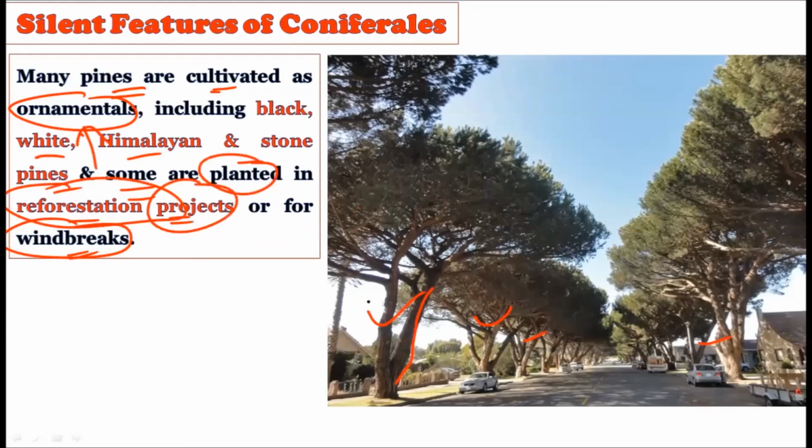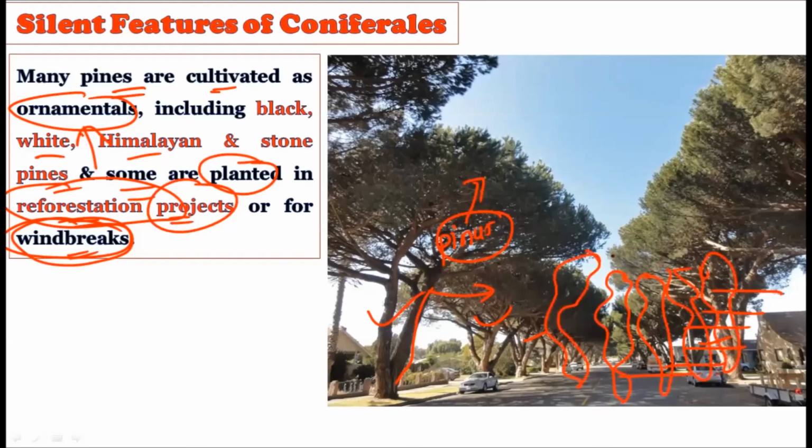As you know, there are many habitats in which these Pinus trees can grow. So if there is no forest, or if there was a forest which existed earlier but was lost somehow, then we want to recreate this forest. For this purpose we can use these Pinus trees, or they can even be used to create windbreaks. If the winds are coming directly from one side and you want to deflect this wind, then we can plant pine trees in between as a windbreak. So it will not harm our crops or houses. They can be used in reforestation projects, right? And they are used in several other ways as well.